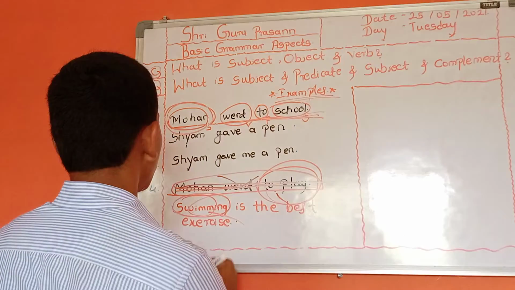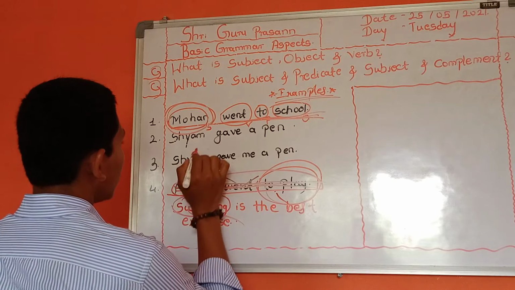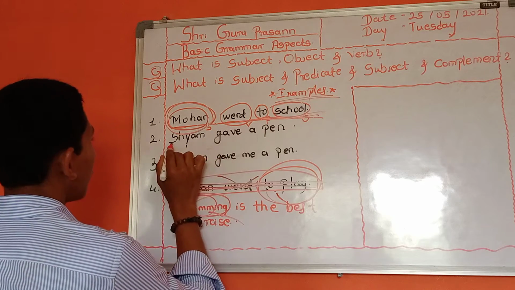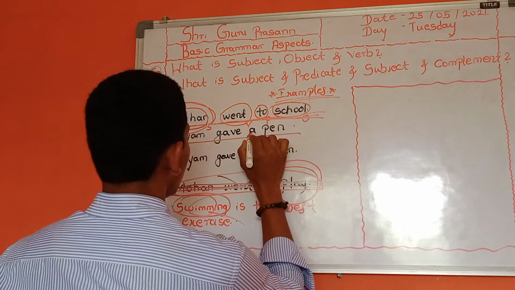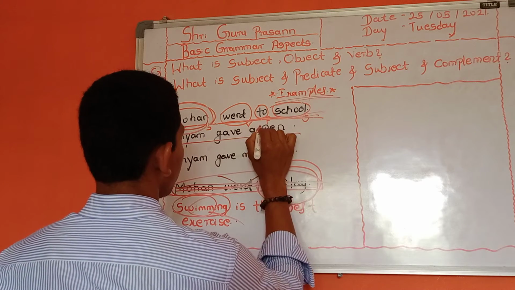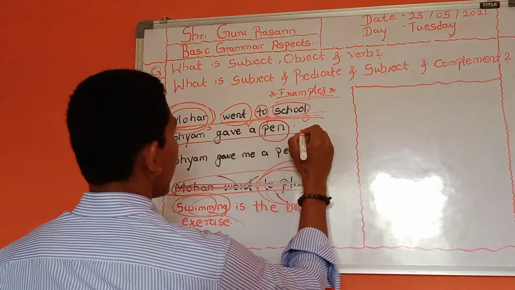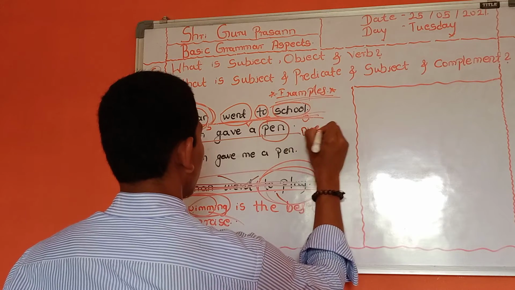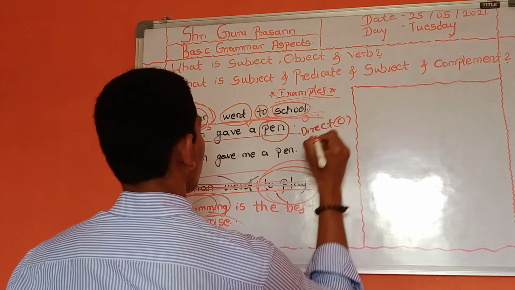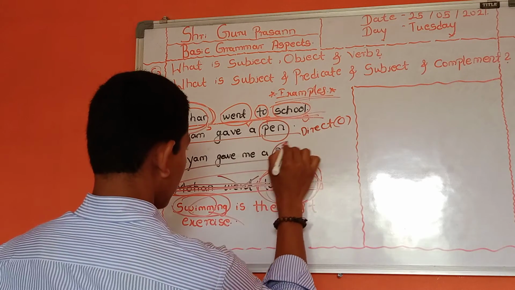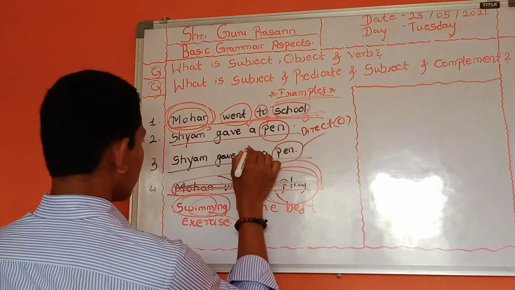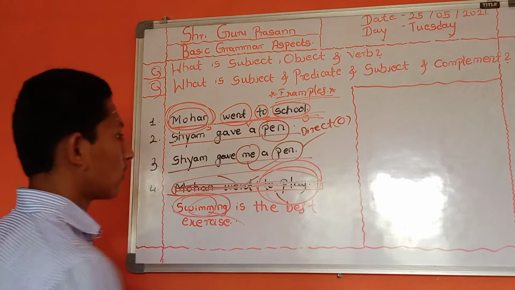Direct object is nothing but, as you can see here, I have given you two examples already. Shyam gave a pen. Here, a pen is the direct object. And here, this is direct object and this is indirect object.